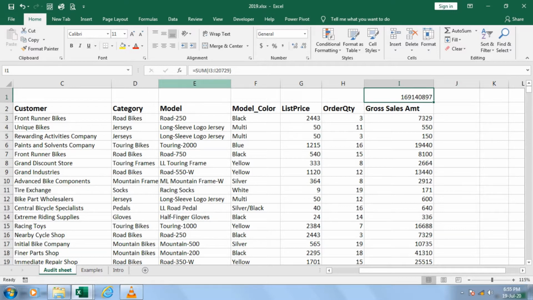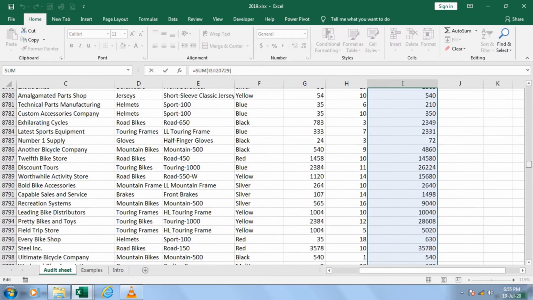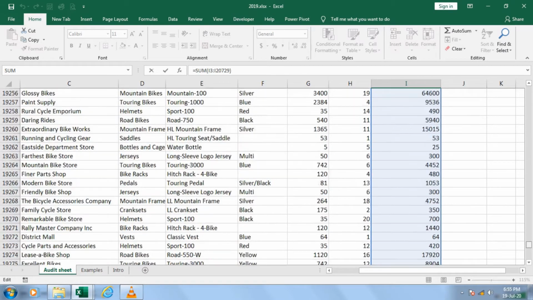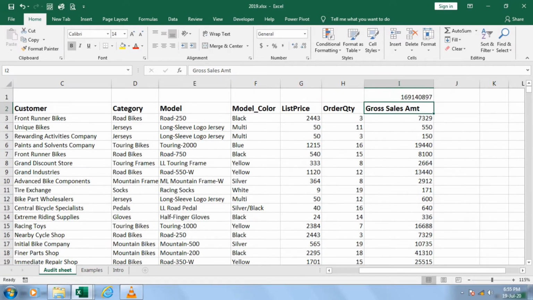Sir, I'll just press F2. When I press F2, the computer gives me the range, and the range has to be selected from top to bottom. It has to reach the last cell. Yes, it has perfectly reached the last cell, 20,729. So definitely this total is correct. Yes, of course, sir, this total is correct.